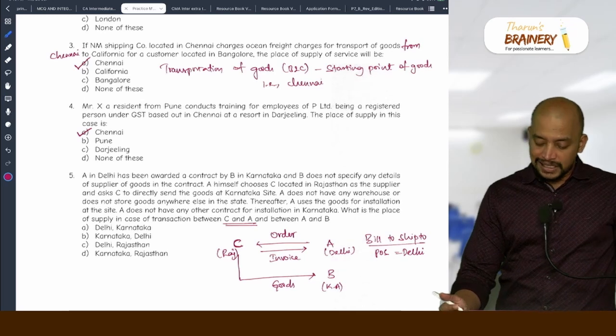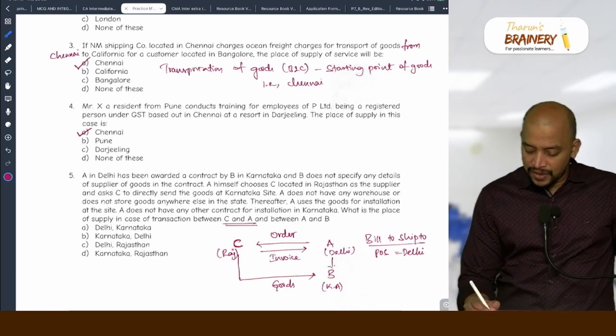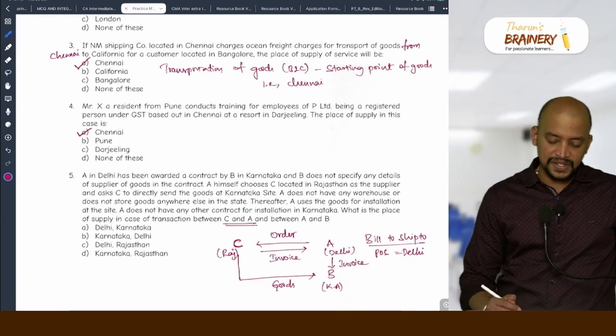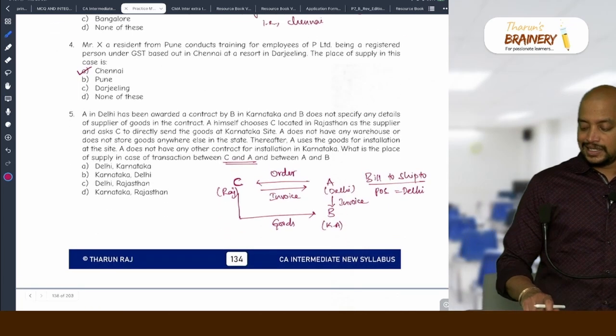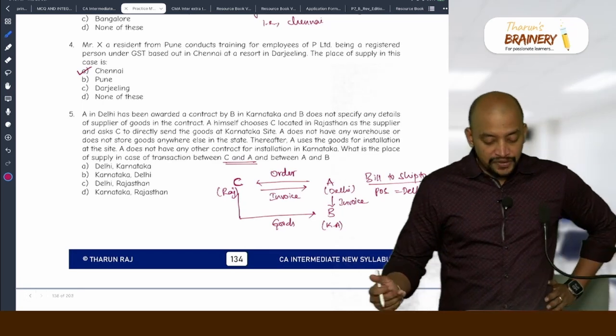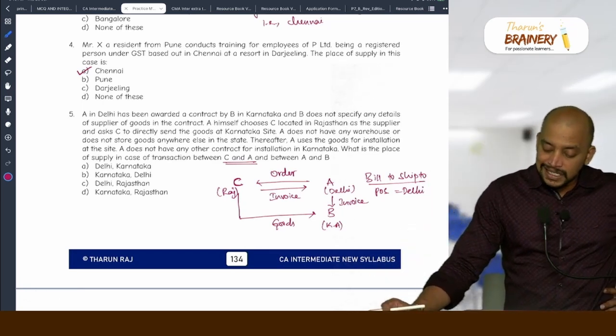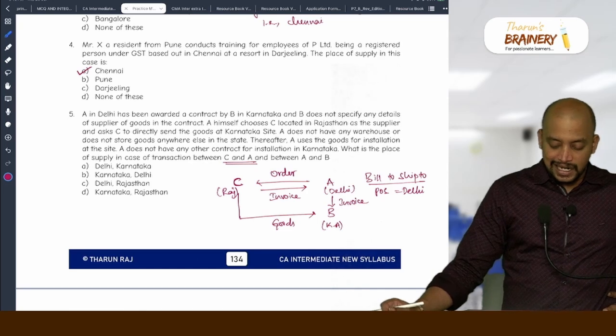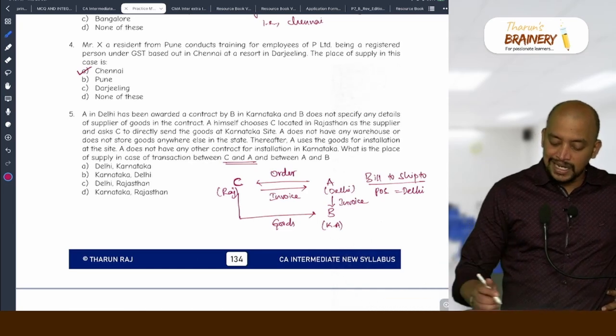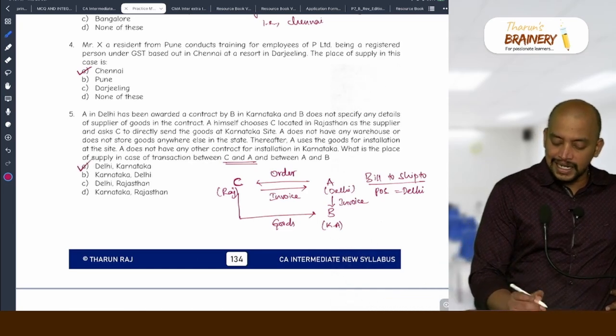Now another supply is there. A is raising invoice to B. For that, what will be taken as a place of supply? The location of installation. Okay. So where is it installed? Karnataka. So the answer will be A, Delhi and Karnataka.